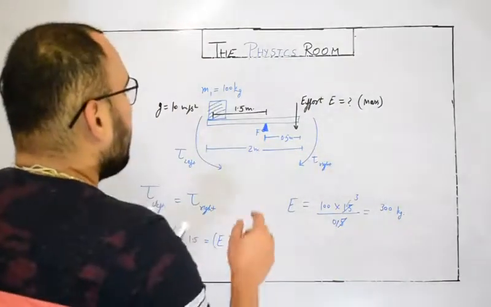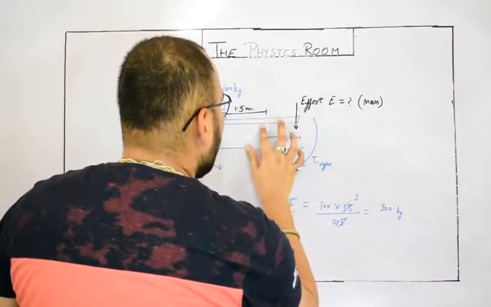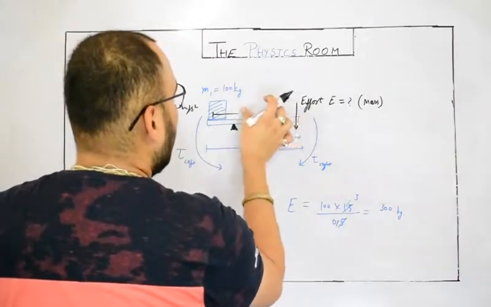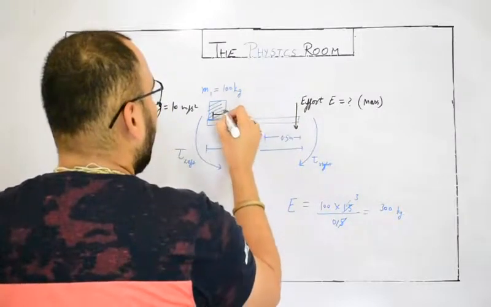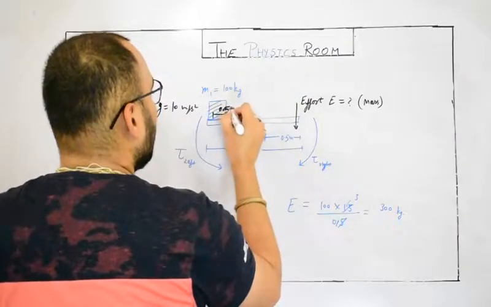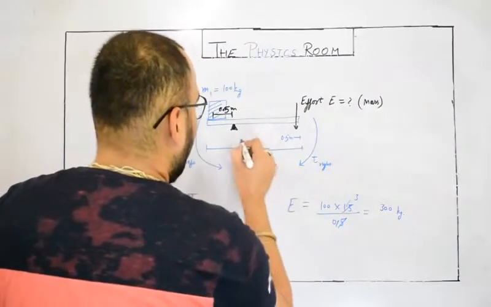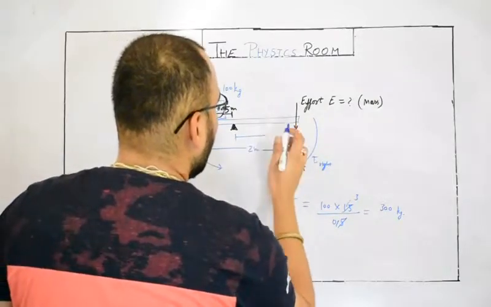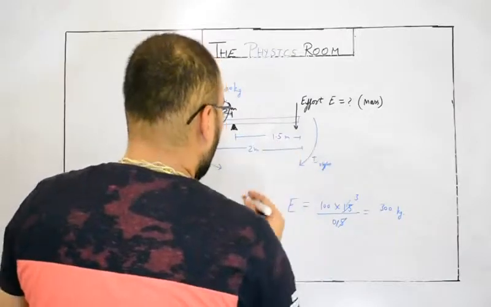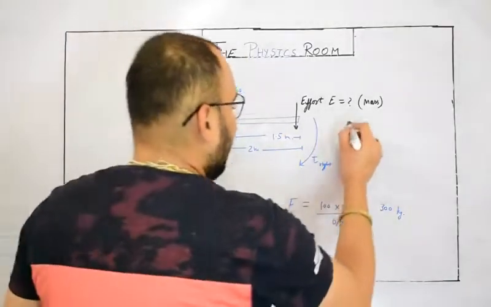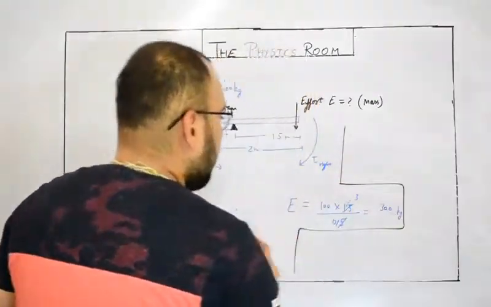This time the balance point has been shifted to this end, meaning this time it will become 0.5 meter and the other will become 1.5 meter. So what will be the torque for the second case? Obviously the condition will change.